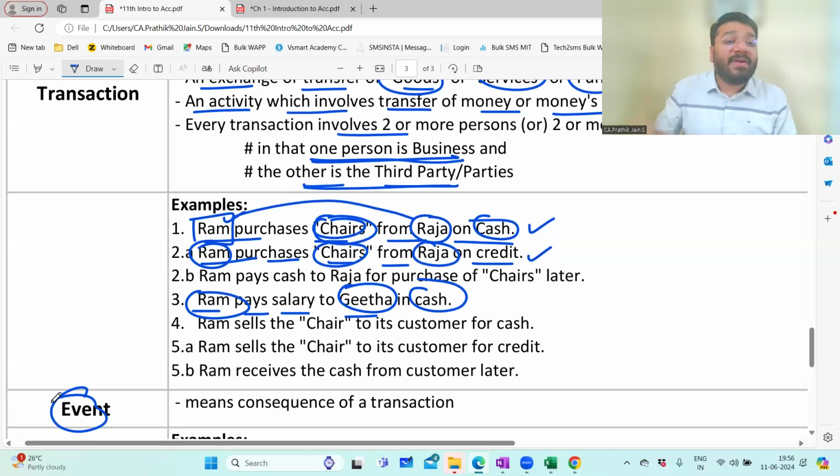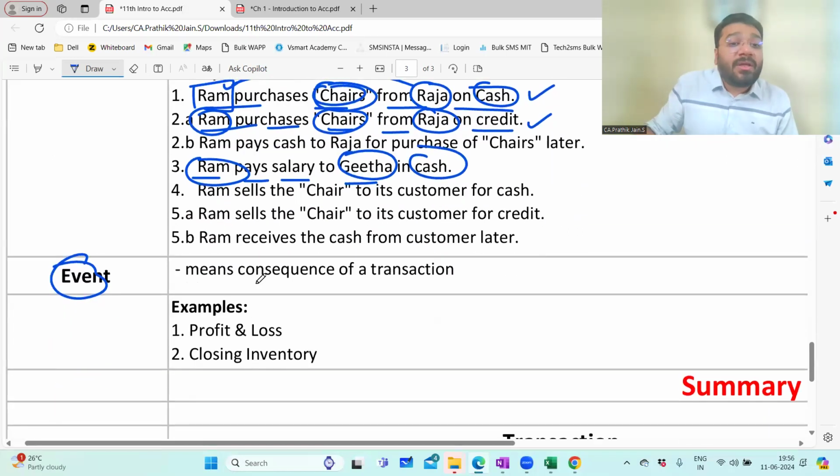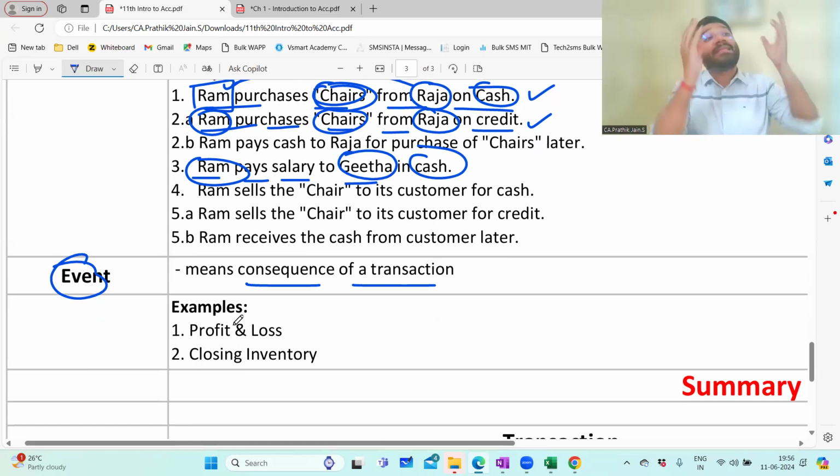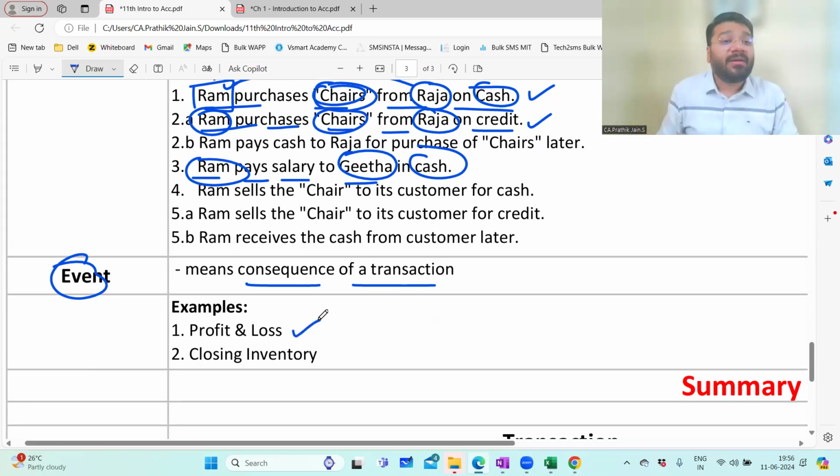Next comes the event. Event means what? The consequences of the transaction. When you buy the goods, transaction. When you sell the goods, is a transaction. These two transactions combined, you have the end result called as profit. So whenever you get for a transaction the end result, that is called as event. So profit is the end result of the business. So that profit is called as event. Closing inventory means what? You purchased 10 mobile phones yesterday, correct?